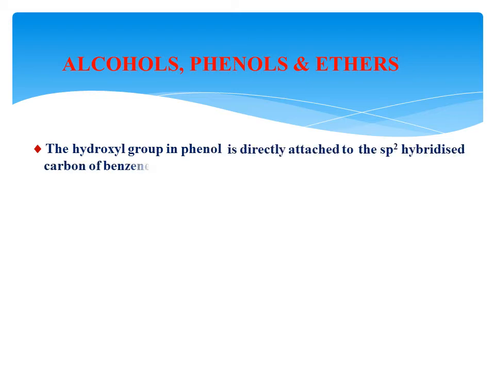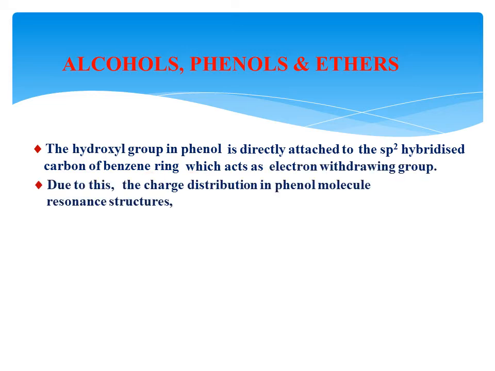how is the acidic nature created? This is because of the hydroxyl group, the OH group, on phenol. Earlier I told you that the physical and chemical properties of alcohols and phenols are because of the hydroxyl group. Here also it is the same case: the OH group is attached to an sp2 hybridized carbon of a benzene ring. As a result, what will happen? The charge distribution in a phenol molecule takes place. That leads to resonating structures.